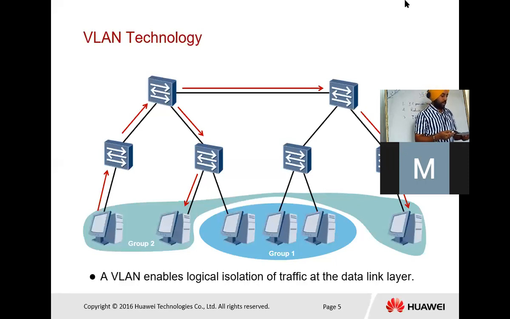Suppose PC1 is in group 2, and we have 3 groups in the given diagram. When group 2 sends data to any PC, that frame is an untagged frame. It goes to the switch, and then the switch adds the tag into the frame.